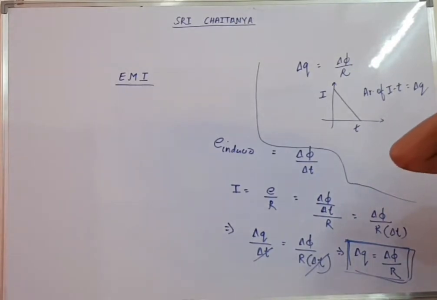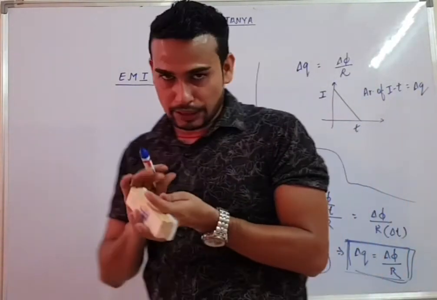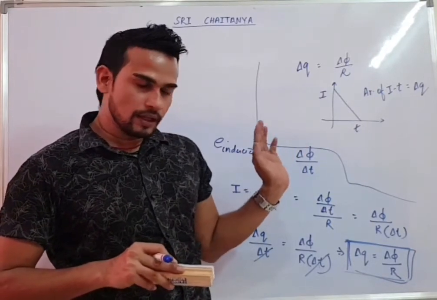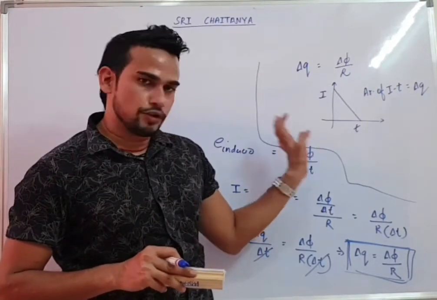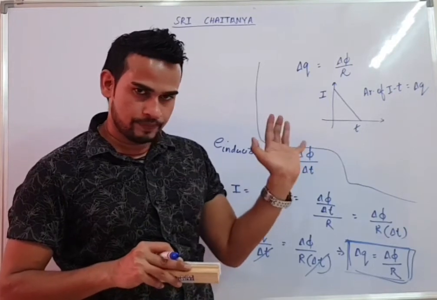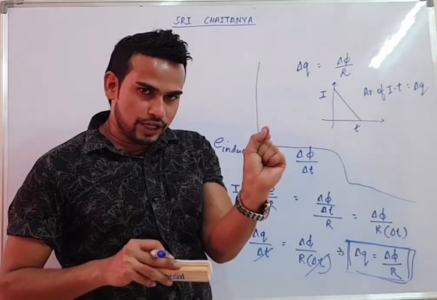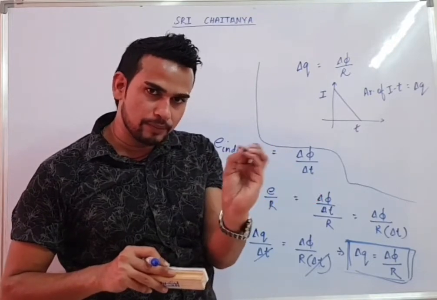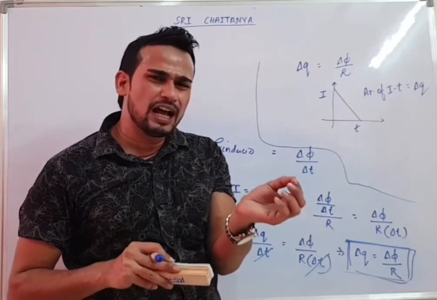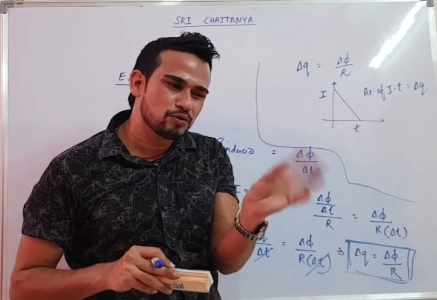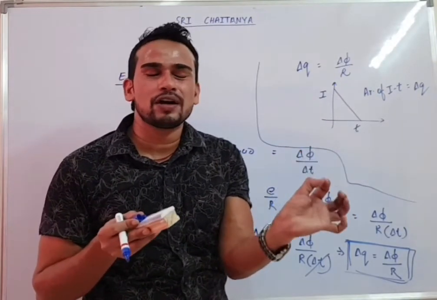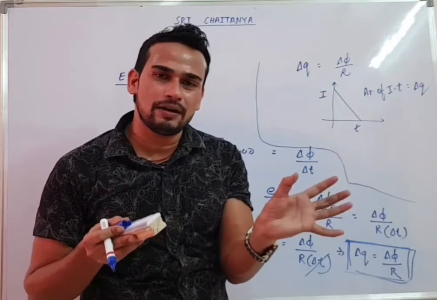Here I am talking about what I am trying to tell in this part. This question has been asked 3-4 times. That's why I am giving that much time to this situation. So be focused again. If you change the flux, EMF will come. Due to EMF, current will come. Due to current, charge will flow. So they will ask you to relate total charge flowing, changing flux and resistance. The relation we got is delta Q equal to delta phi by R.